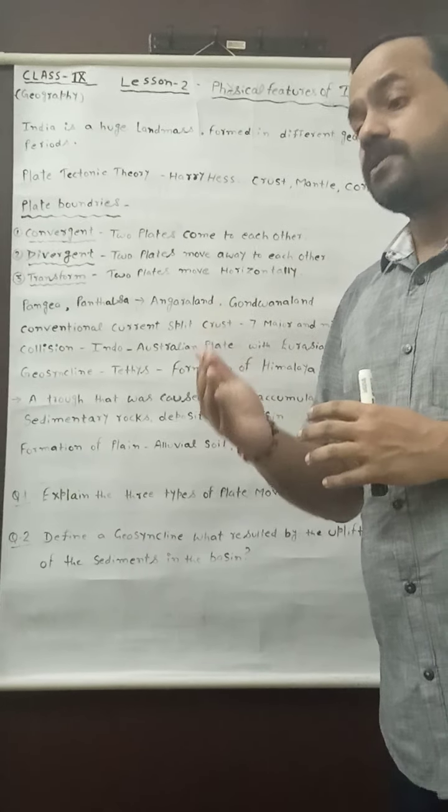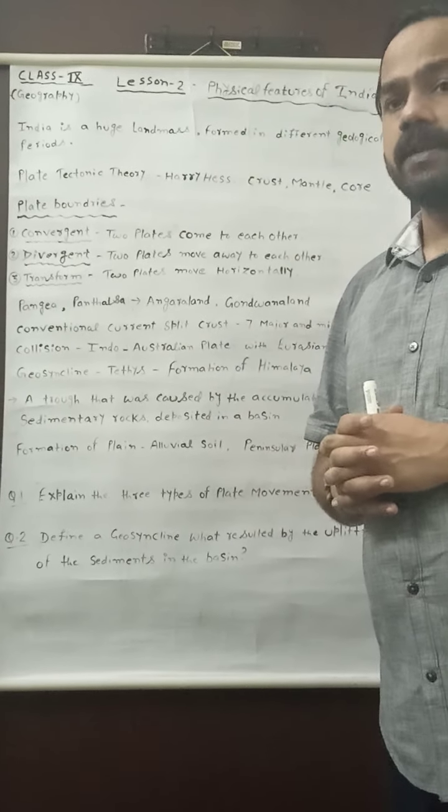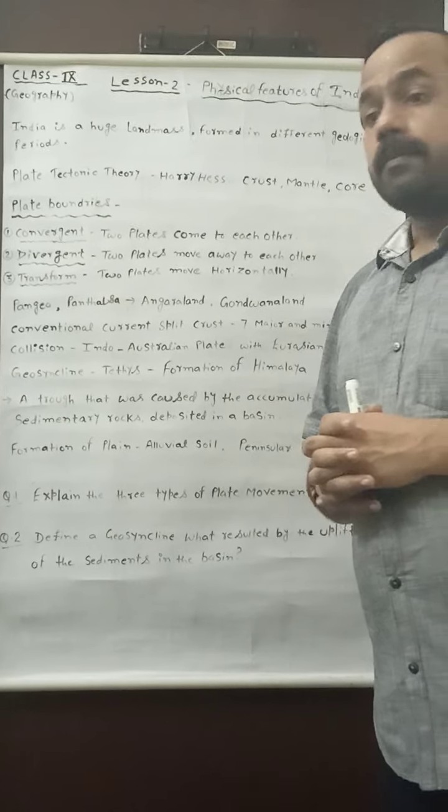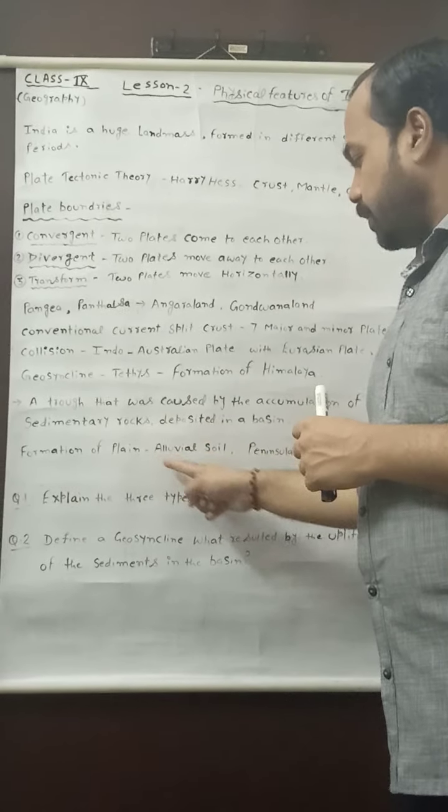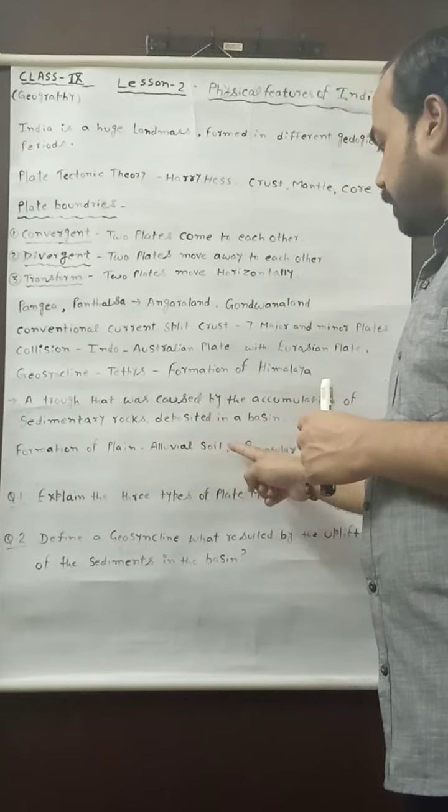And some other rivers were also formed from the peninsular plateau. My dear students, here we find that there was a deposition of alluvial soil, and the peninsular plateau is formed by igneous and metamorphic rocks.